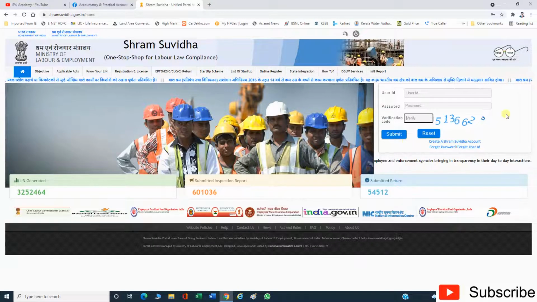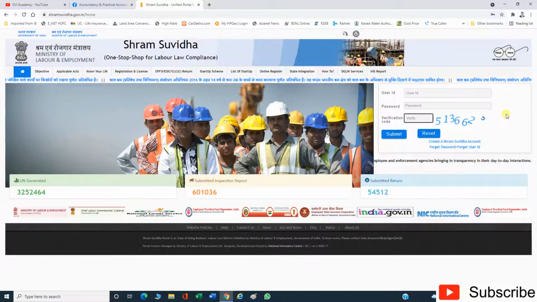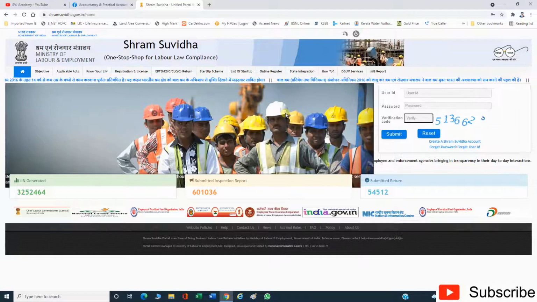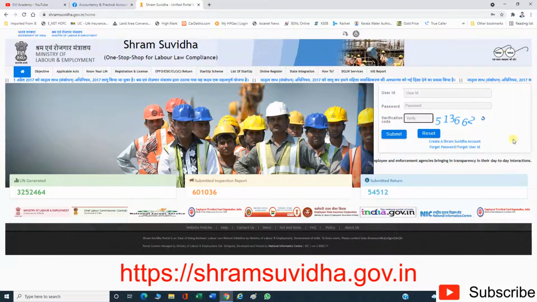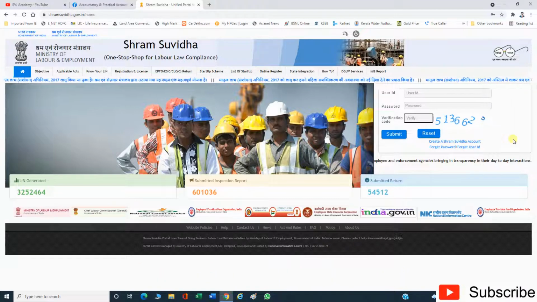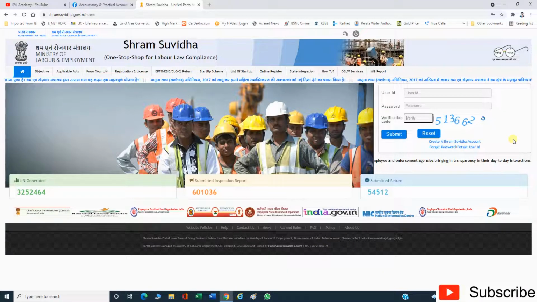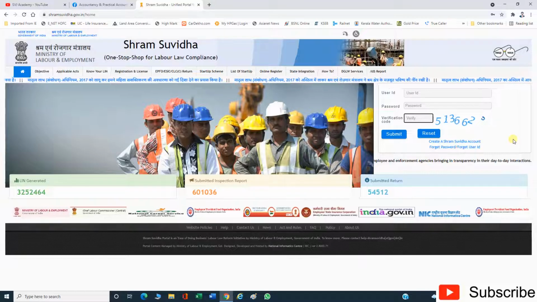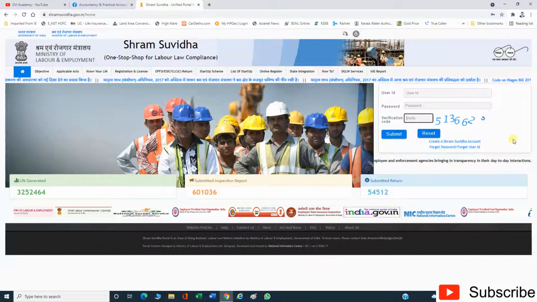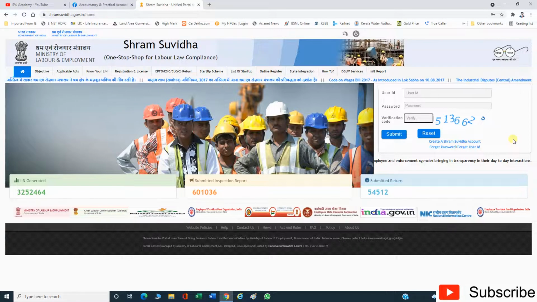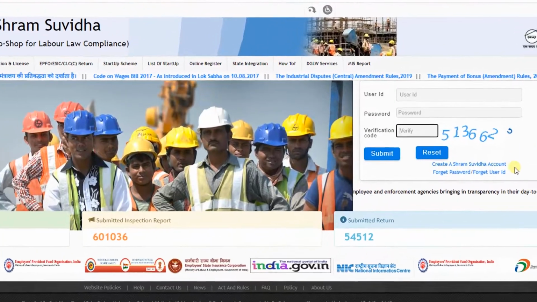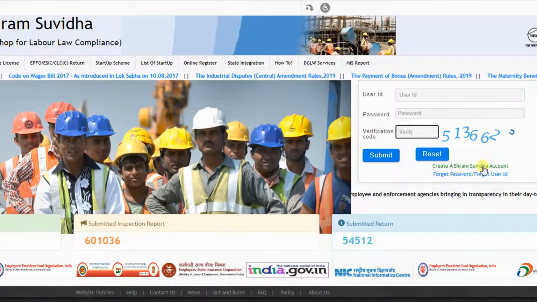Now we can see the registration process of establishments through Shram Suvidha portal. This is the Shram Suvidha portal. The URL is shramsuvidha.gov.in. For registering the establishments to EPFO or ESI, first of all, we have to create a Shram Suvidha account. That means if you are doing the online registration, you have to create a Shram Suvidha account. For creating the Shram Suvidha account, click on Create Shram Suvidha account.